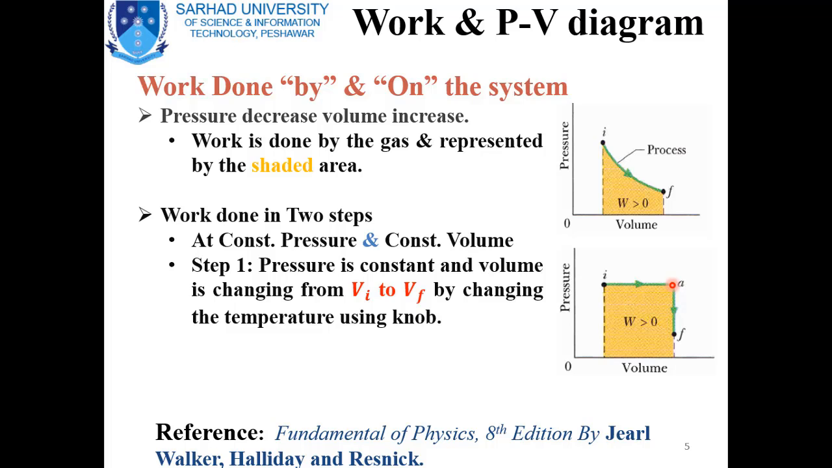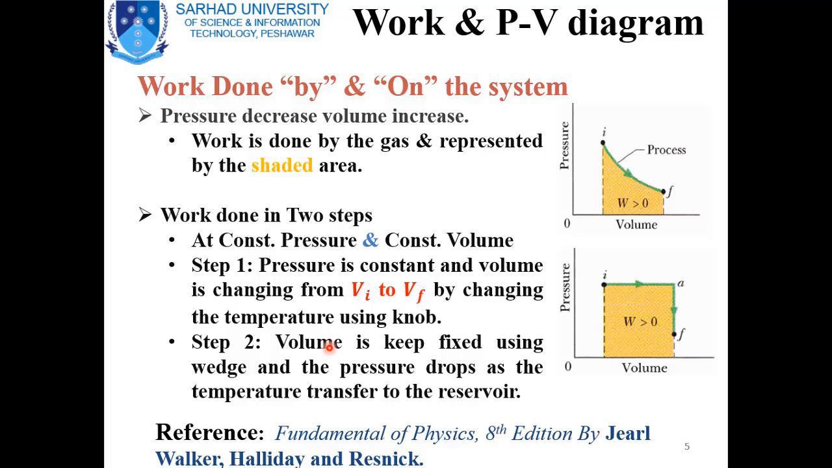So when the volume changes and the pressure is constant, work has been done, and this work is represented by W, which is greater than 0. In the second step of this process, the volume is kept constant from A to F. The volume of the object does not change while the pressure is reducing, and the heat is transferred to the reservoir. In this case, from A to F, the work is equal to 0, that is, the work is neither done by the system nor on the system.